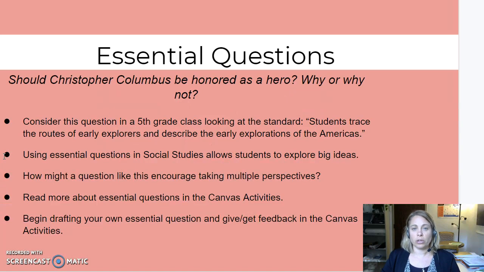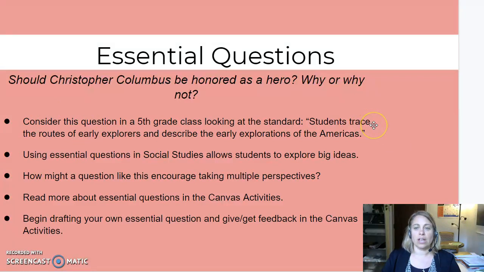So first of all, we're going to be looking a little bit at essential questions. In the Canvas activities, there are a few different things for you to do around essential questions. So essential questions are basically big, broad, open-ended questions that help your students dig into a topic. You'll read more about them in the blog post. But here's an example. Should Christopher Columbus be honored as a hero? Why or why not?